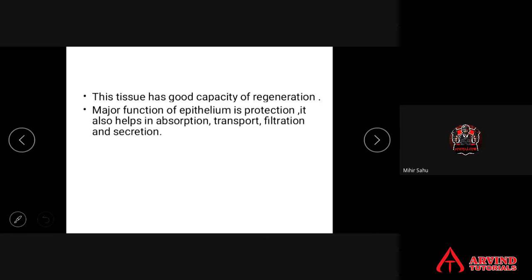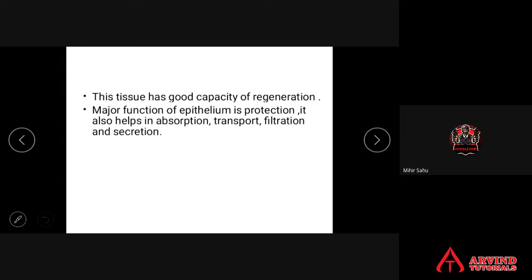Cells of epithelium are very closely arranged without any intercellular spaces. They are placed on a non-cellular membrane called the basement membrane. They are devoid of blood vessels, that is, avascular, which means without blood supply, and are nourished by lymph. They have the capacity for regeneration. In other words, they can divide and produce new cells. That is the meaning of regeneration.